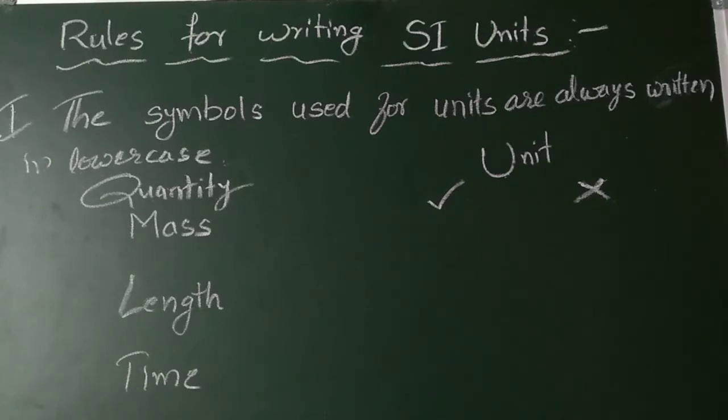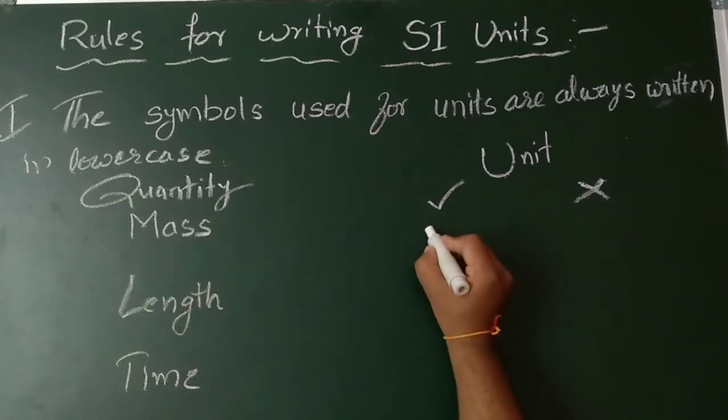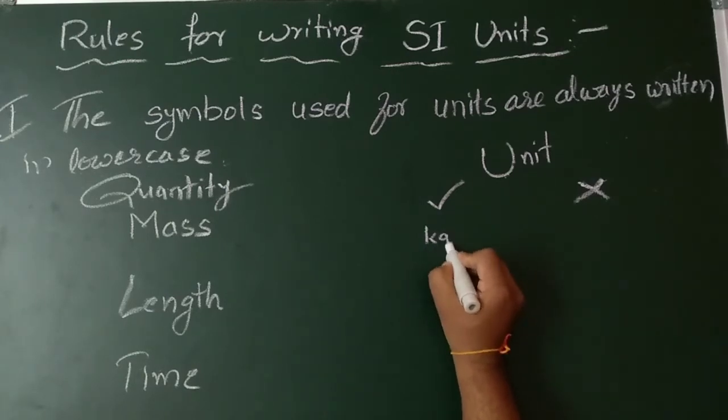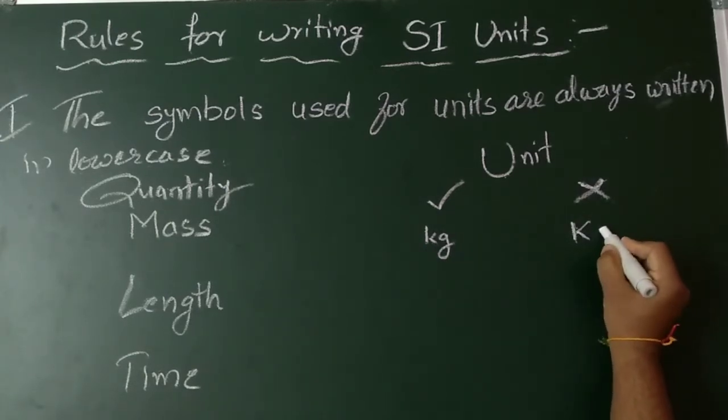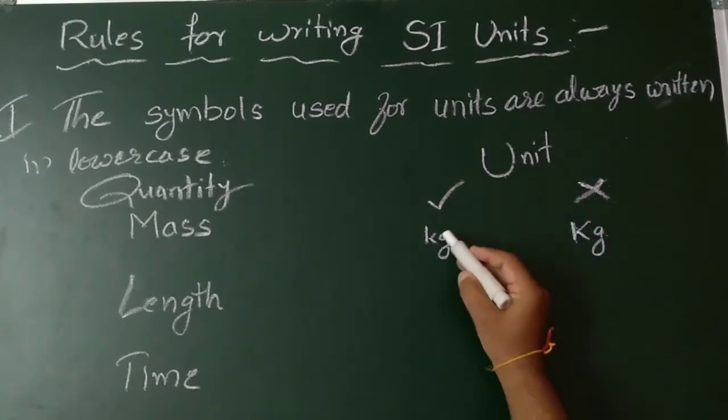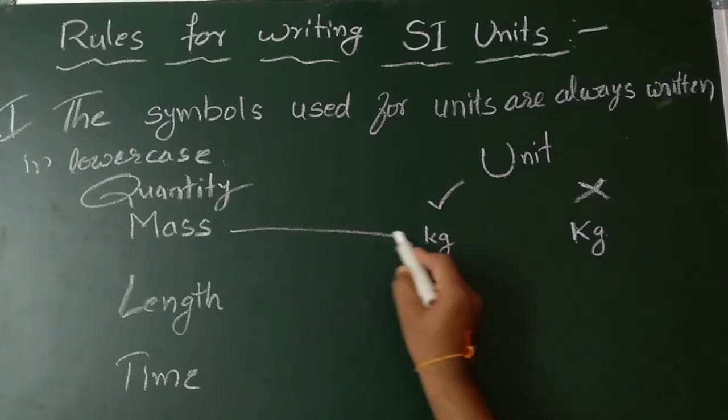Rules for writing SI units. The symbols used for the units are always written in lower case. Here they have taken the 3: mass, length and time. We want to indicate these in lower case only. So mass we will measure in kg, small k and g. If you write a capital K and G, it is wrong. Only small k and g, kg.